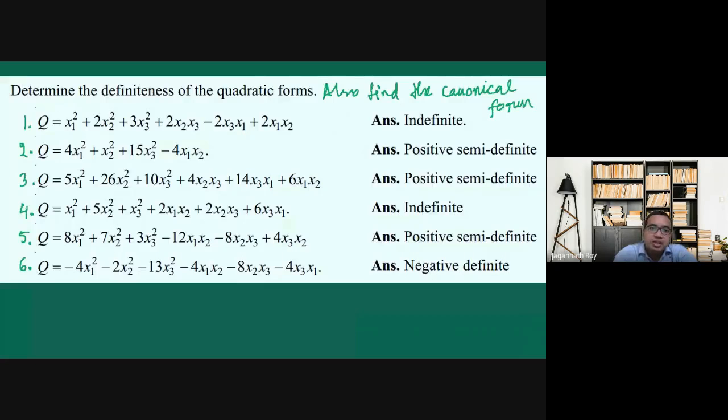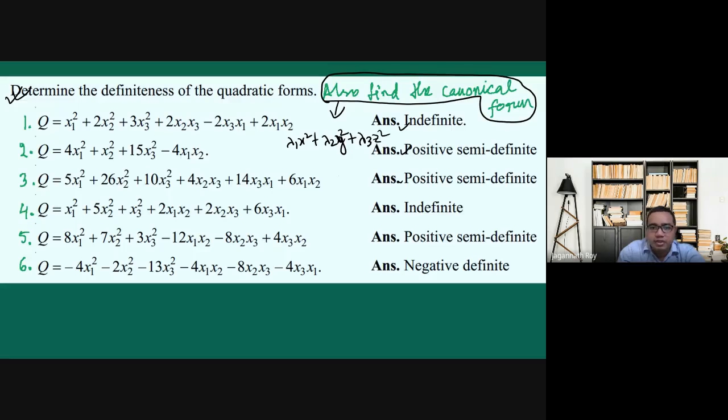For your practice, I have given some 6 examples, whether they are indefinite, positive definite, or semi-definite. Also find the canonical form. Whenever you are asked to find the canonical form, the canonical form is lambda 1 x square plus lambda 2 y square plus lambda 3 z square.